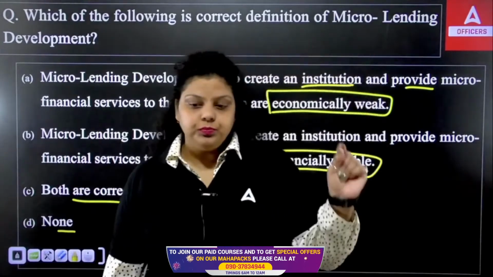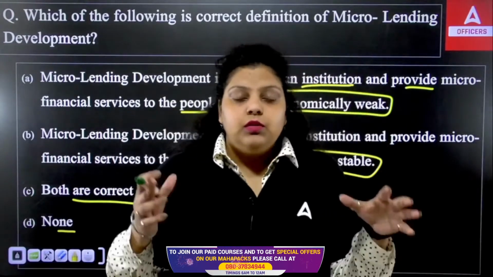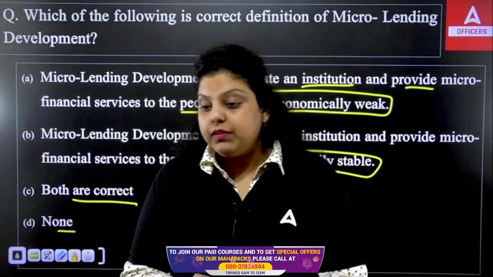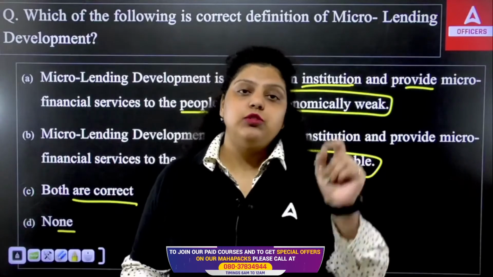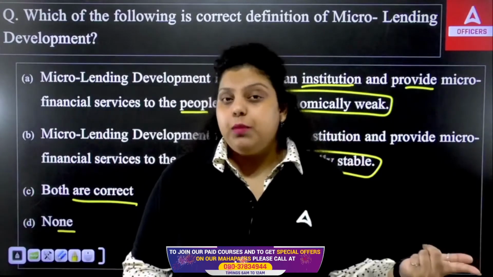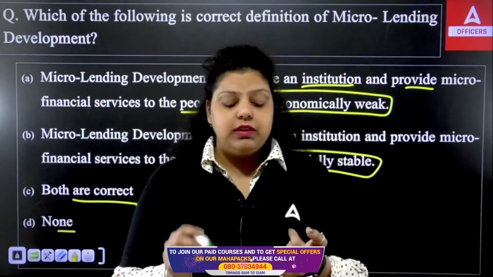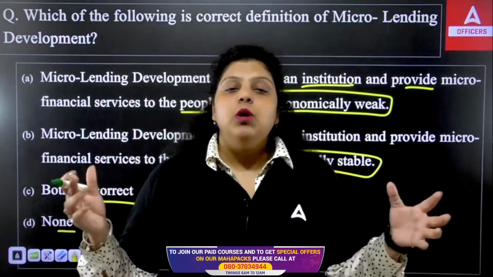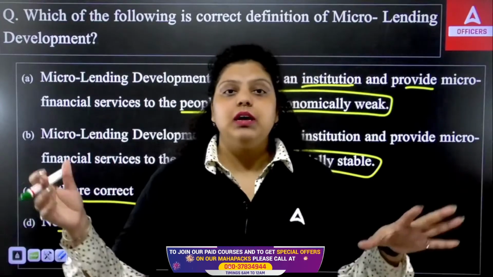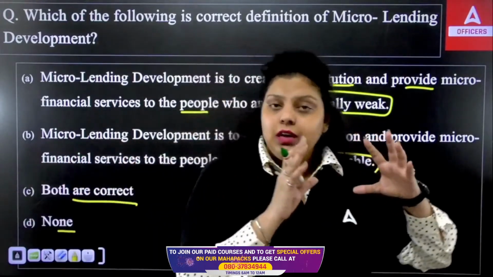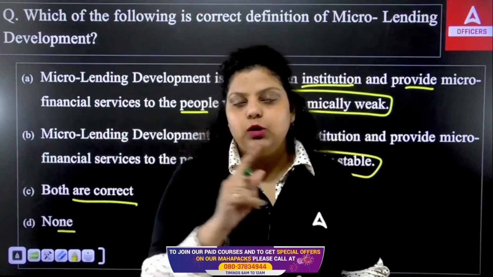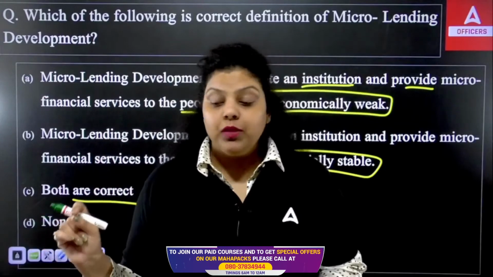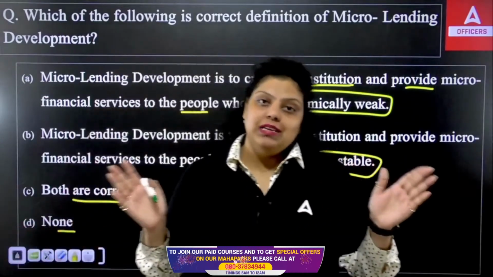If I talk about microfinance, finance means related to money, and credit means loan, borrowing. So whenever you talk about microcredit, it means it provides you small loans. But when you talk about microfinance, it means small savings, a small loan, a small investment, small pension funds, a small insurance scheme, all will be covered there. So finance will cover everything related to money, but at a small level of services. But microcredit is only providing loans, but at a small level, so a small amount of loan. So this is the difference between microfinance and microcredit.